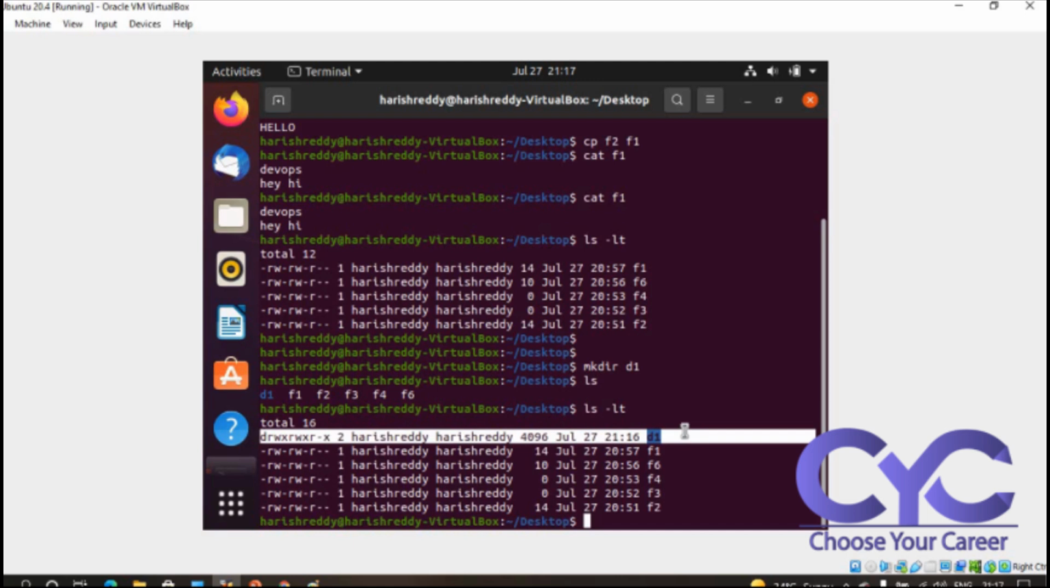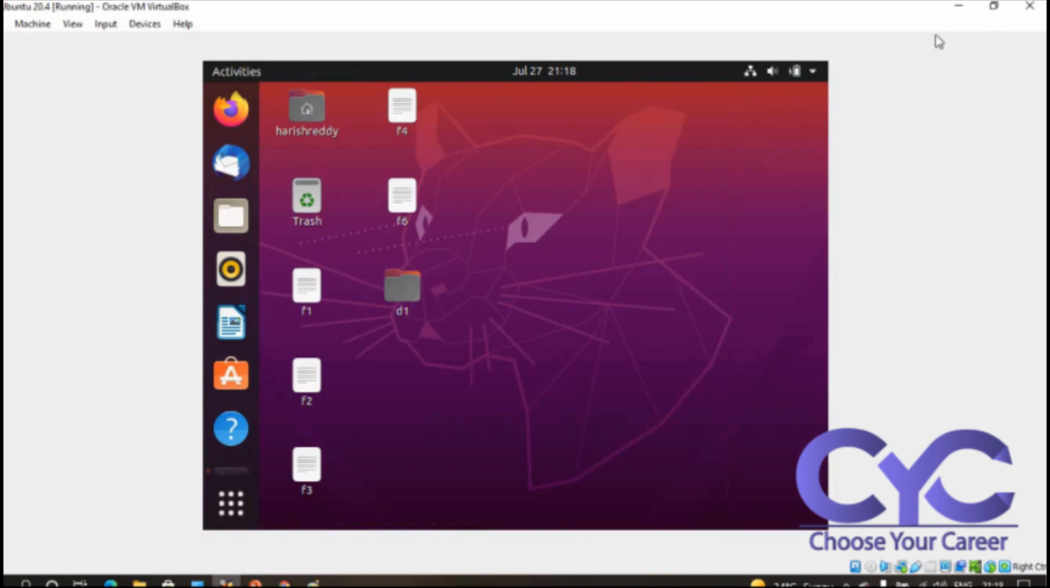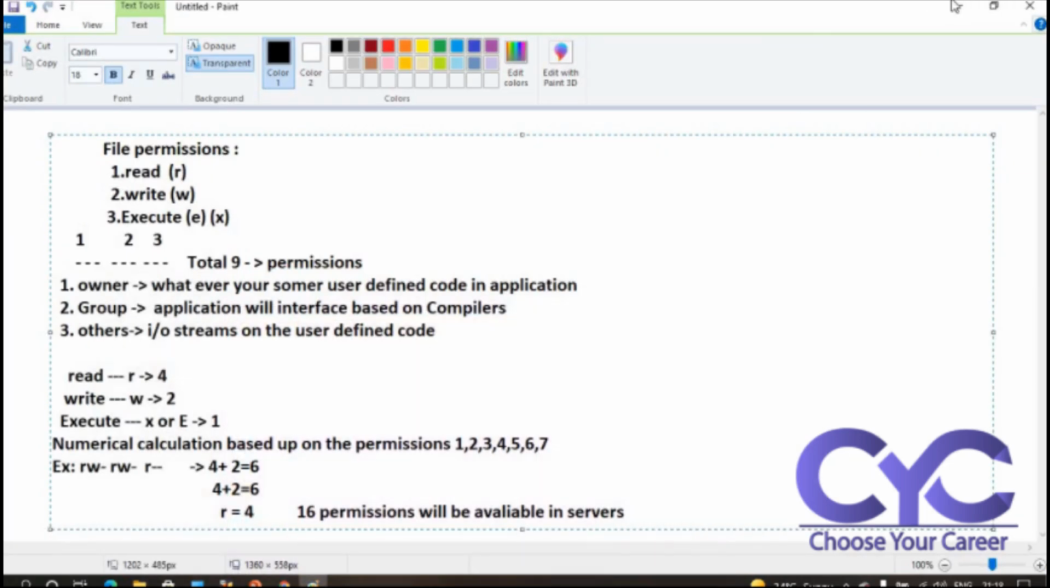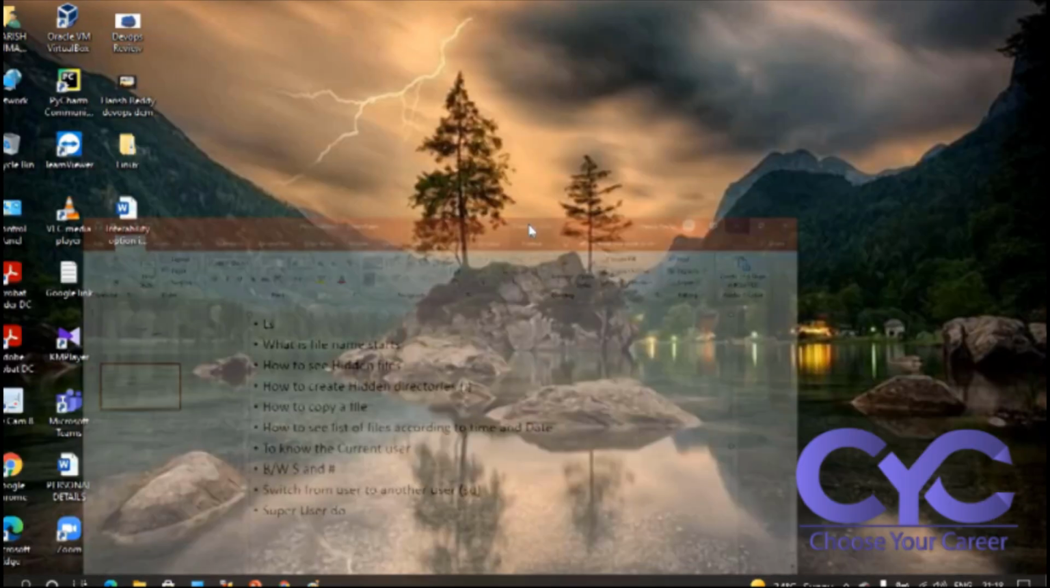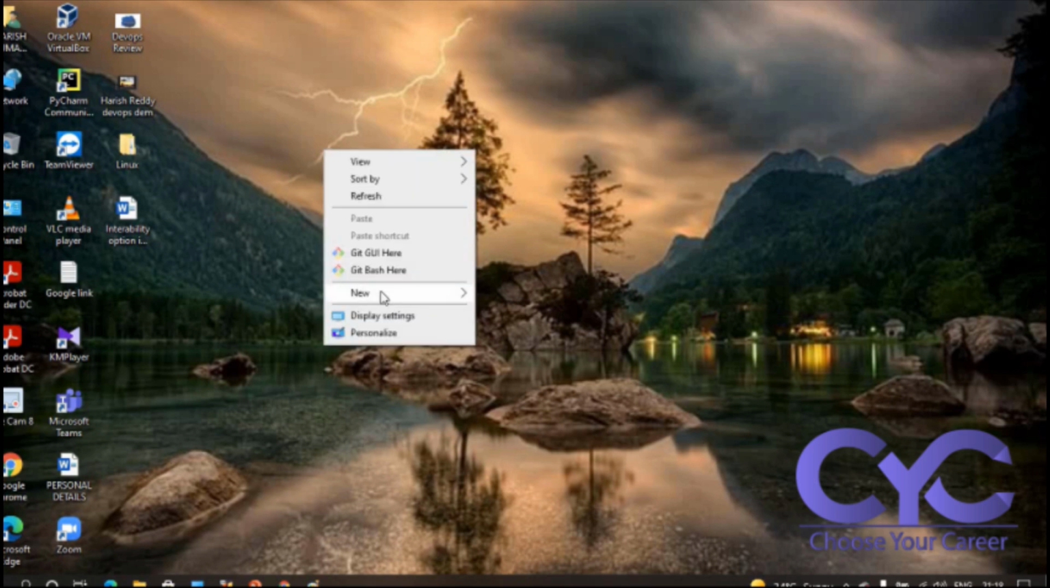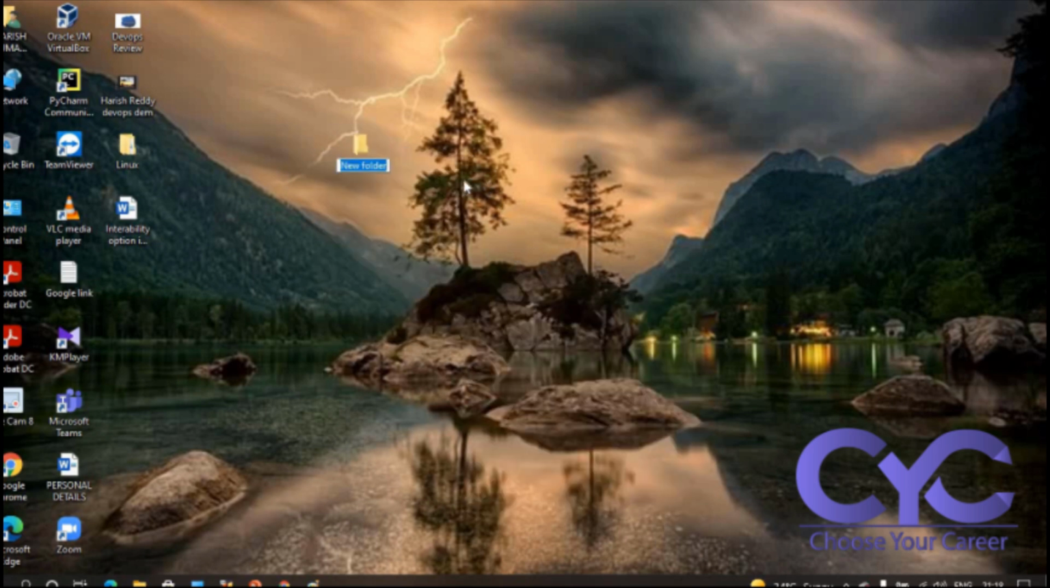Let us take one example in Windows. If you want to create some new file, you are writing some data. I will tell you manually. Suppose I am opening a new file. In this file I am writing some data, some AAA. I am saving the file.